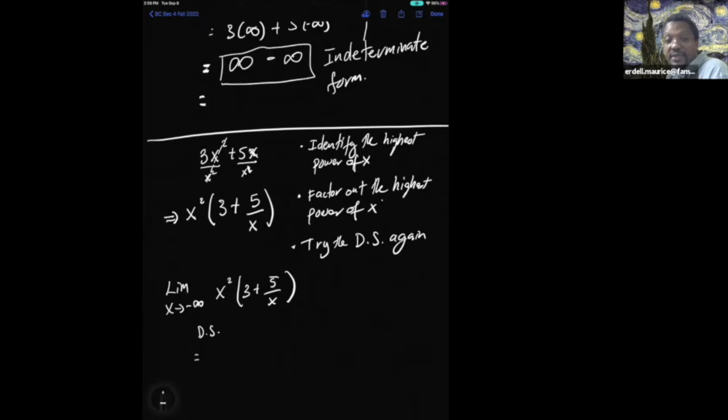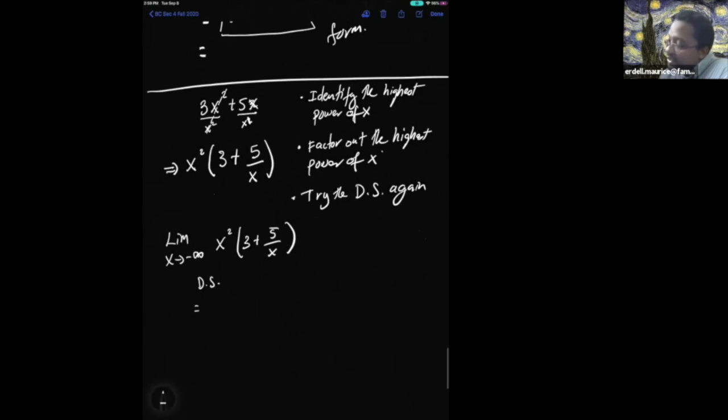So I'm trying my direct substitution again. That leaves me with negative infinity squared multiplied by 3 plus 5 over negative infinity. Normally it's where people get lost. So let me stop for a second. Any questions there? All right, cool.